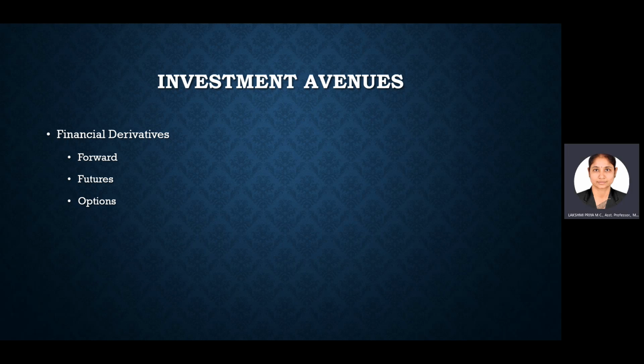Actually, there are four types of derivatives, that is forward derivatives, futures, options and swaps. Today, in order to give a brief introduction about derivatives in this subject, I will be discussing futures and options. What are futures? Actually, a derivative itself is a contract.